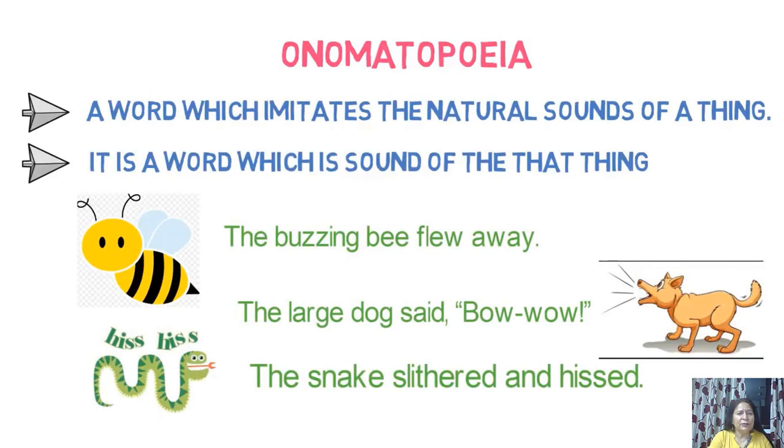Onomatopoeia is a word which imitates the natural sounds of a thing. It's a word which is the sound of that thing, like: the buzzing bee flew away. So the buzz itself is the sound. The large dog said bow wow. Bow wow is again the sound of a dog. And the snake slithered and hissed. So hissing is the sound of a snake. So where these sounds are represented by words, that is called onomatopoeia. And that is the end of this figure of speech.